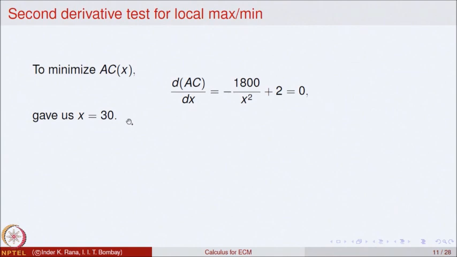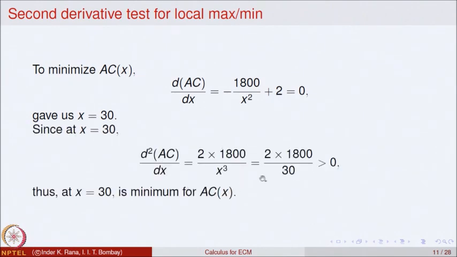Now, to analyze this we can use the property of the first derivative itself. That is what we had done in the previous example to analyze whether x equal to 30 is a point of local maxima or minima. But because this function is differentiable, the second derivative exists. The second derivative for this function at x equal to 30 turns out to be bigger than 0.